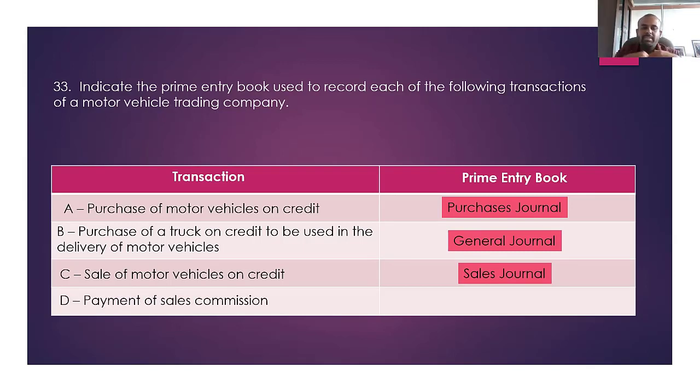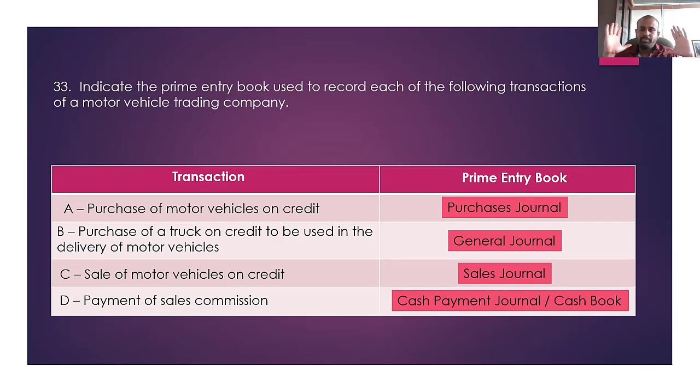Next one, payment of the sales commissions. Any payments, irrespective of the nature of the payment, maybe expenses, maybe for the creditors, maybe cash drawings made by the owner, repayment of the bank loan, whatever, any payment, you are supposed to identify it as a cash payment, and it needs to be recorded in the payment journal. In the marking scheme, they have given the answer as the cash book as well.